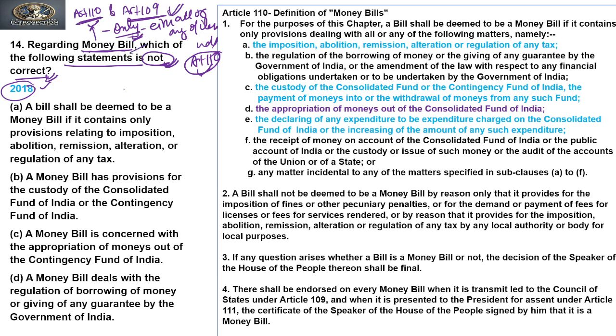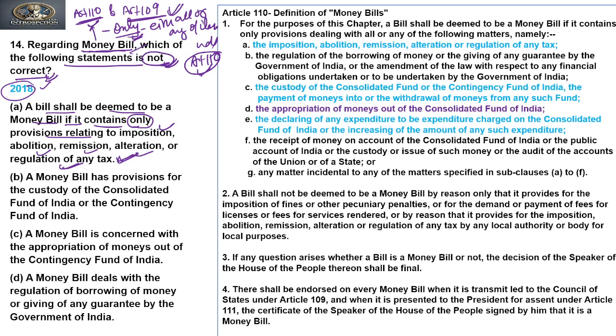Now see the given four options. The first says a bill shall be deemed to be a money bill if it contains only provisions related to imposition, abolition, remission, alteration or regulation of any tax. Yes, it is true.